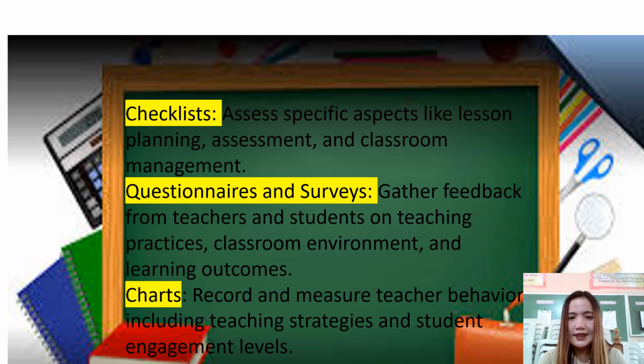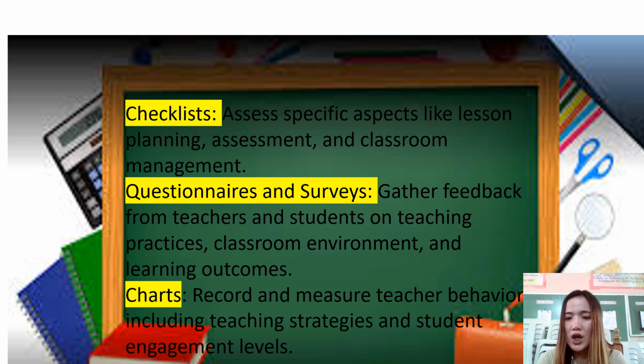Next is the checklist: assess specific aspects like lesson planning, assessment, and classroom management. Next, questionnaires and surveys: gather feedback from teachers and students on teaching practices, classroom environment, and learning outcomes.